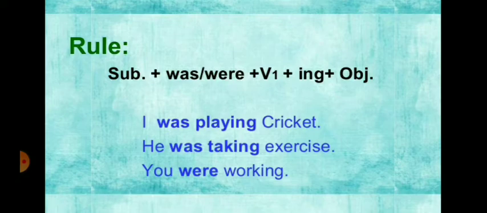But I is used here as singular, that is why we use was plus ing form of the verb plus object. In the second sentence, he was taking exercise. He, she, it or any name are of singular number, that is why we have to use was with them and ing form of the verb, then object.